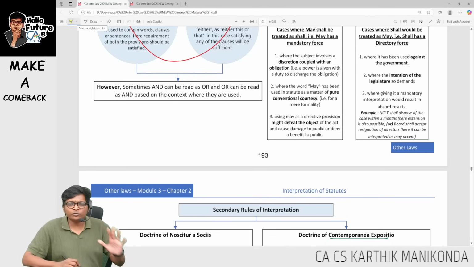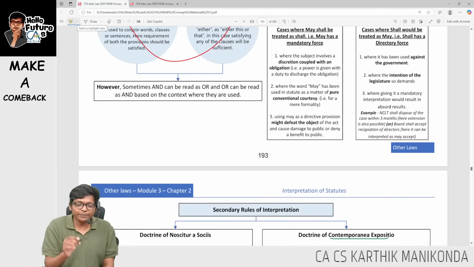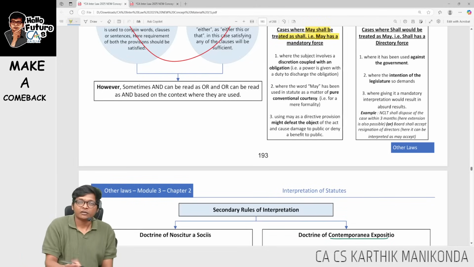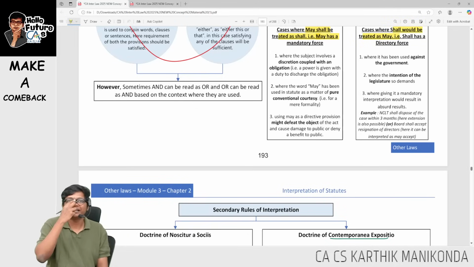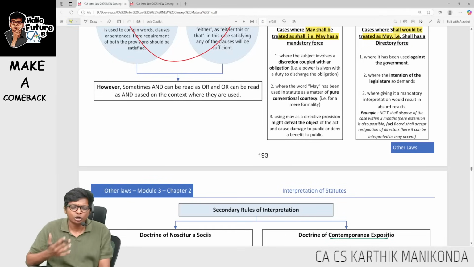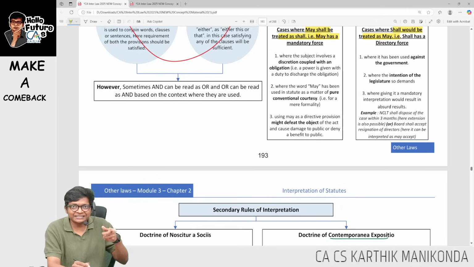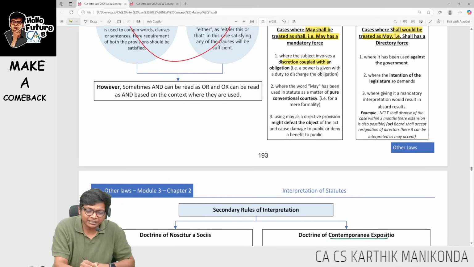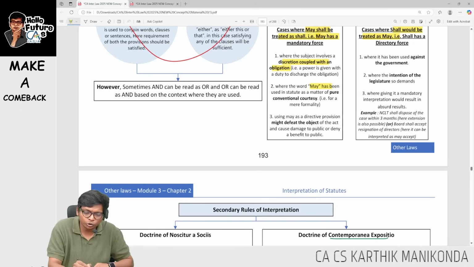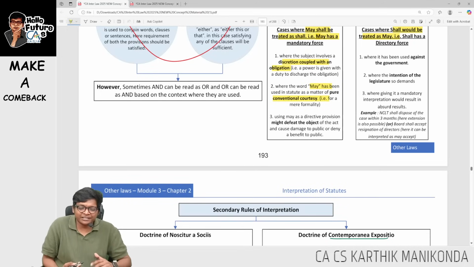Here in my view what is important is there are 3 points where may is read as shall, when may becomes shall, and 3 points when shall is read as may. These 6 points are important, guys. You need to mug up these 6 points. No other option. When may is read as shall, the option is coupled with an obligation, or may is used as a conventional courtesy purpose. If I read as may now, provisions will be defeated.